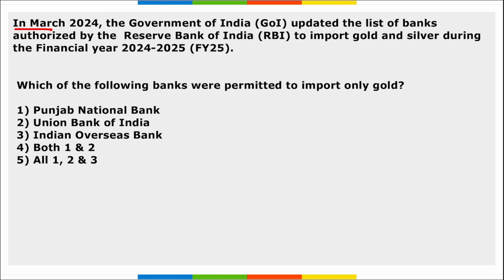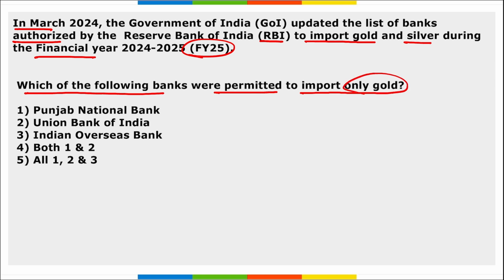Next, in March, the Government of India updated the list of the banks authorized by RBI to import gold and silver during the financial year 25. Which of the following banks were permitted to import only gold? So, recently RBI updated the list where they can import both gold and silver. But question asked here is that which of the following banks were permitted to import only gold? So it is Punjab National Bank, Union Bank of India, and Indian Overseas Bank. These are the three banks that have been recently finalized and granted the permission to import only gold, right? This authorization is valid up to 31st of March 2025.